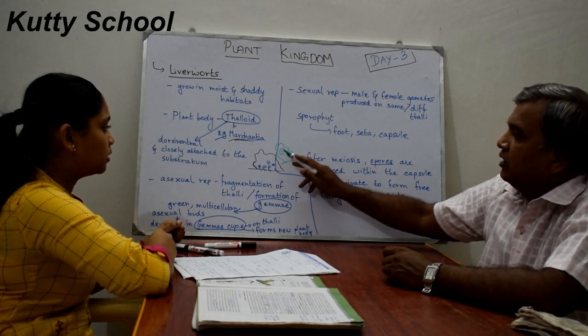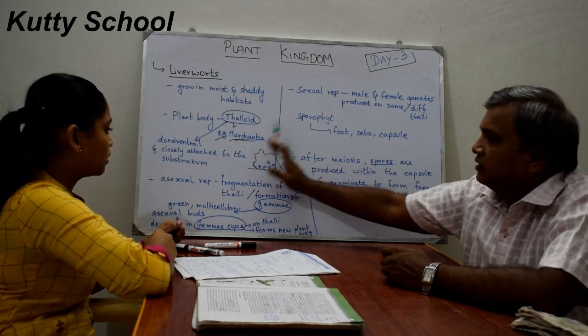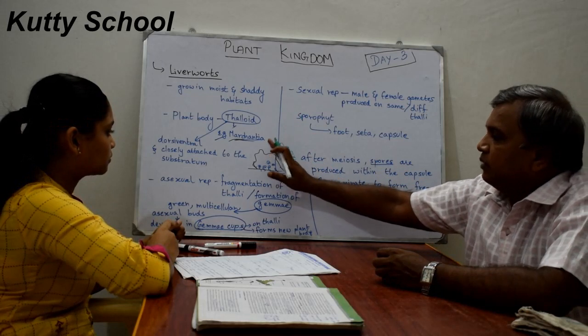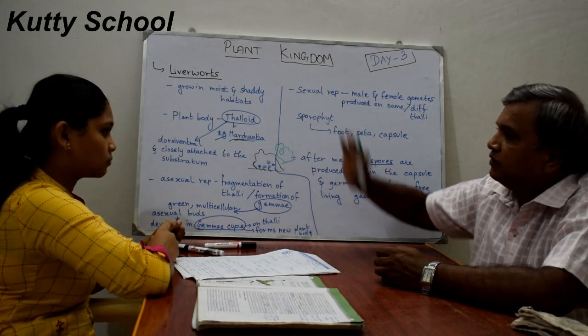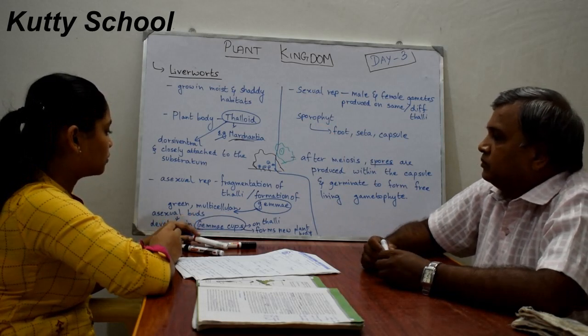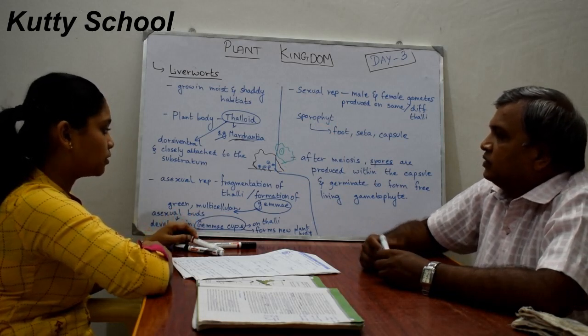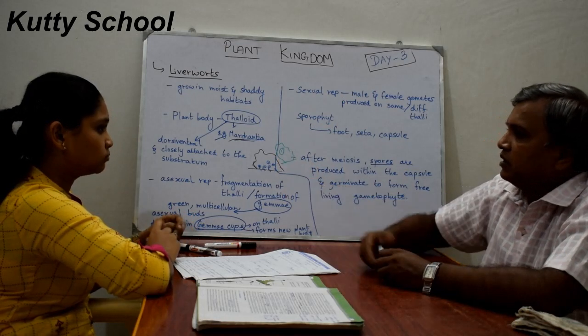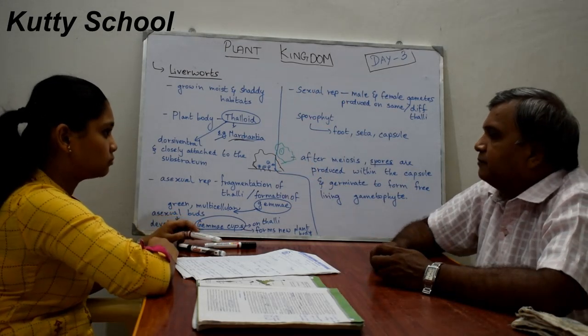That is called asexual. Fragmentation is where a part is separated and it itself grows. That is asexual reproduction. It also comes under vegetative reproduction, because fragmentation normally comes under vegetative reproduction.